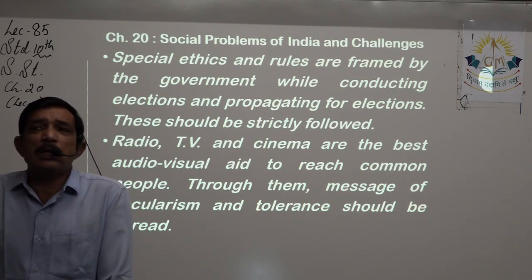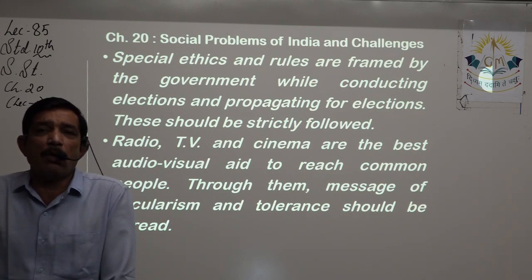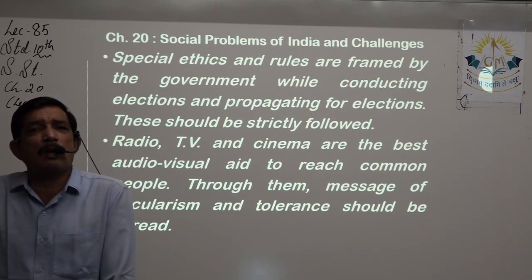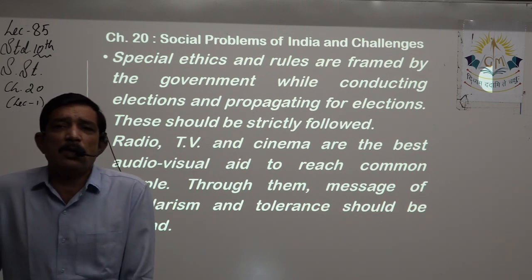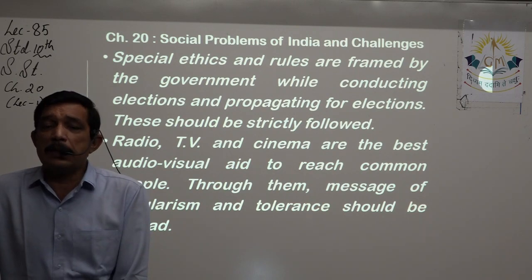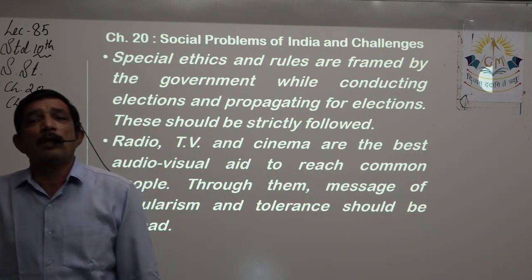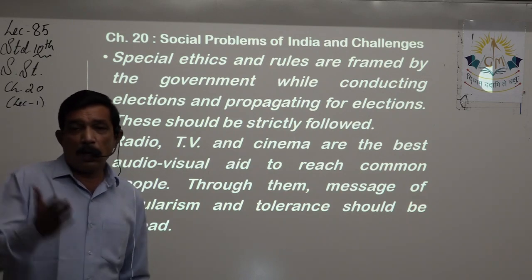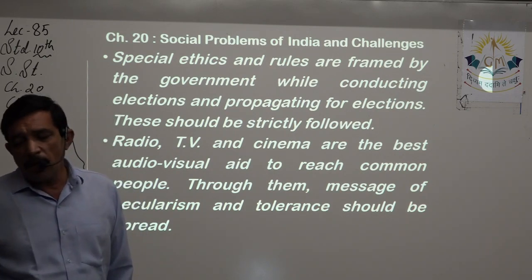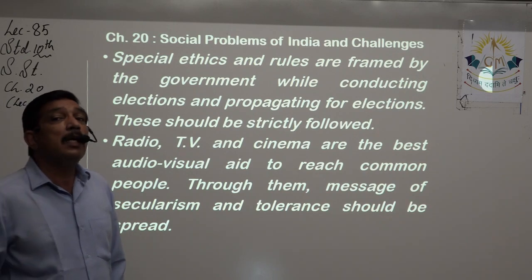And you see, the whole unit that the movie people have, people of all religions are working in it. Even the stories we see in the movies do not show us communal tension. They show us communal harmony, right? So these are very good to spread the message of communal harmony rather than communalism.